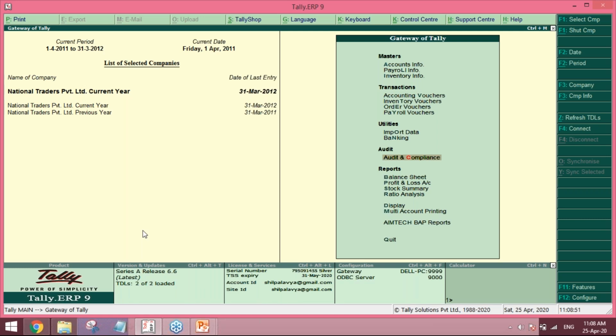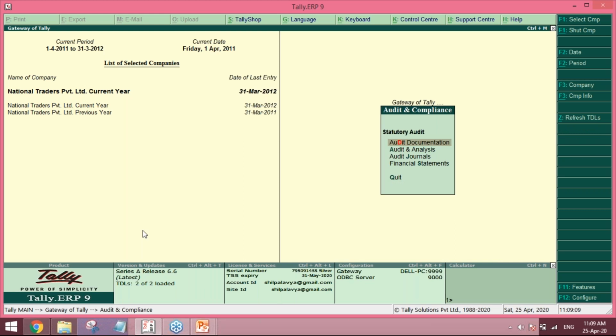The main criterion is you should go to security control, that is your alter company creation page, and enable the security. Once the security is enabled, you can come to this menu called audit and compliance. In that there are multiple things: audit documentation, analysis, journals, and financial statements. But one thing I really love is this audit analysis. Audit analysis helps us in doing our audit very effectively.